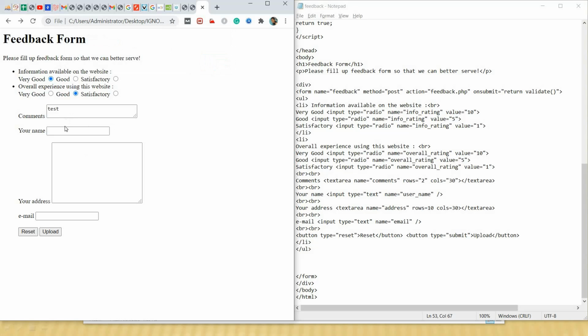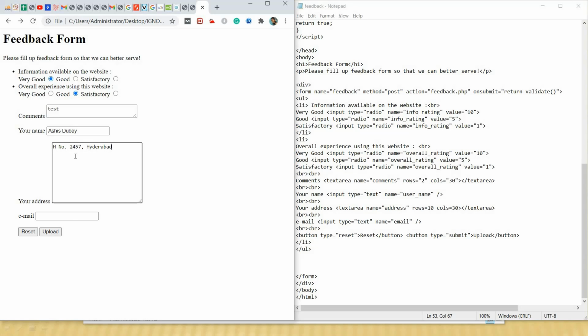Suppose I have entered some name also, and I have entered one address, house number 2457 Hyderabad.